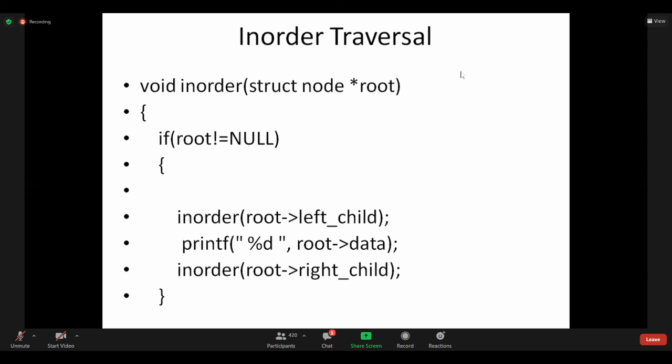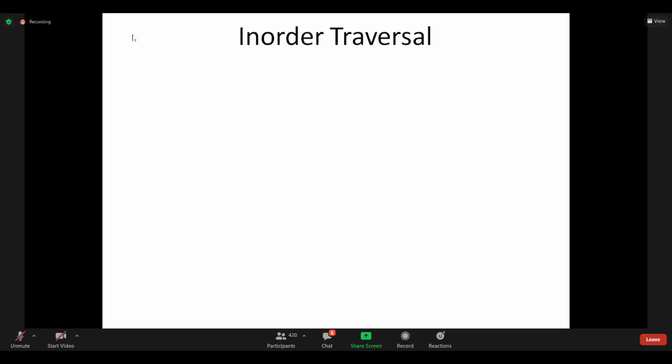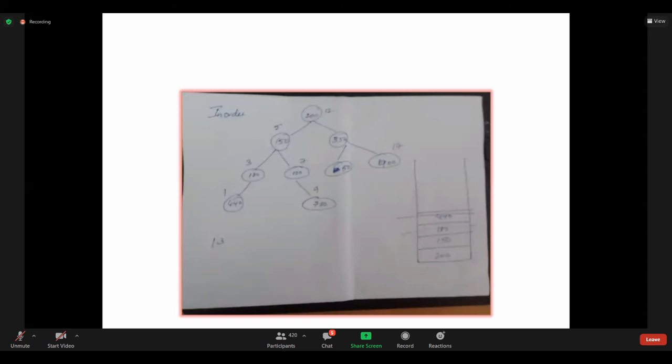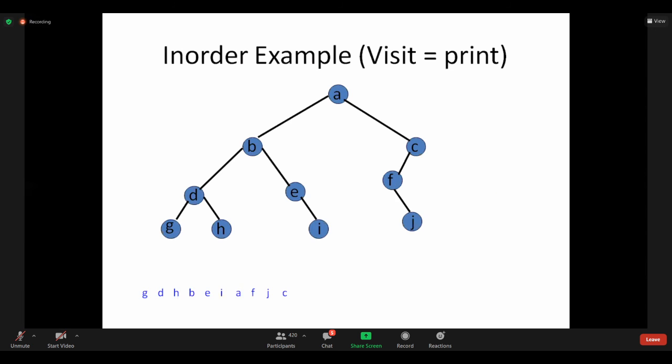Right subtree. See, left subtree is finished. Then left is finished, then I am going right and printing A here. After printing A, I am going to the right part. Left, root, right. Left is over, root is over, coming to right. Even in the right, we should follow left, root, right only. Please listen to this. Even when you reach the right, we should follow left, root, right.